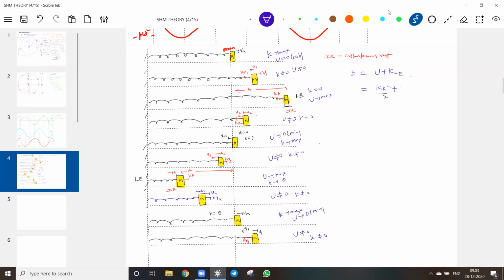Kinetic energy KE, I'll write it because I'll be using the spring constant. Some of you are asking, sir, spring constant? No, that's why I'll write it nearby. What is the kinetic energy of the block at any position? Half mv square. What is the total mechanical energy?